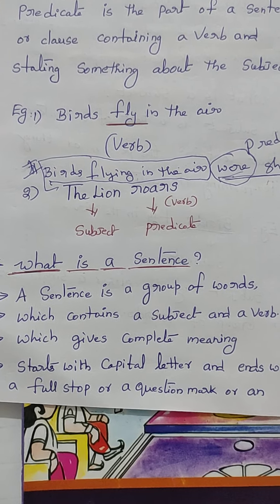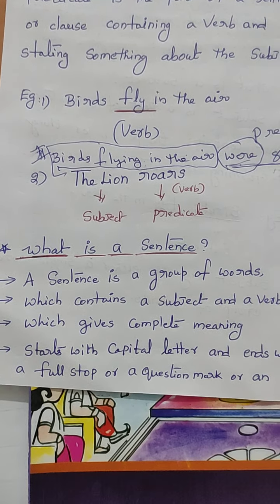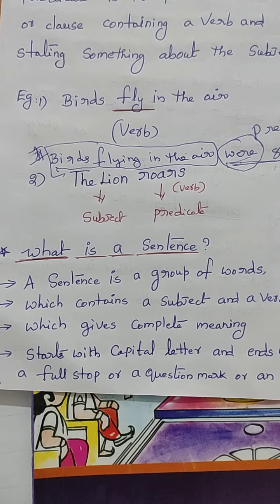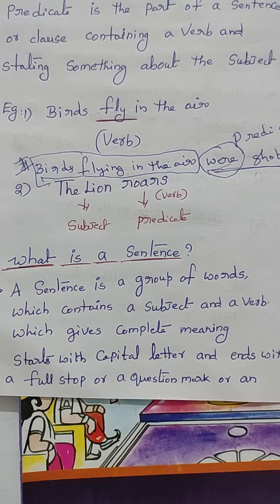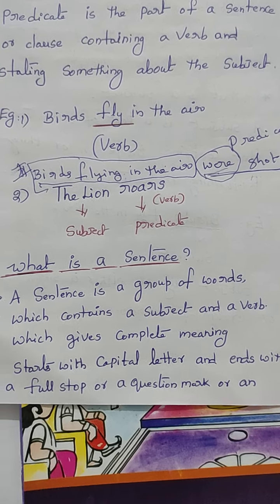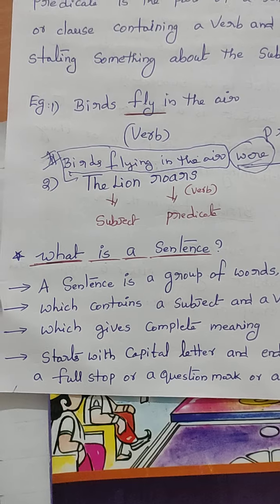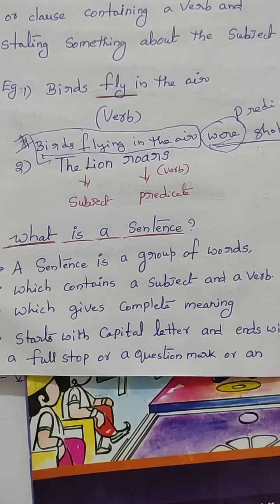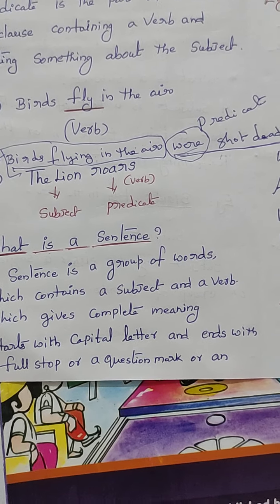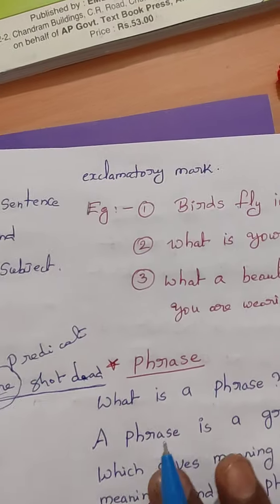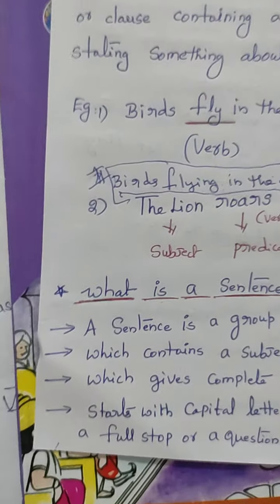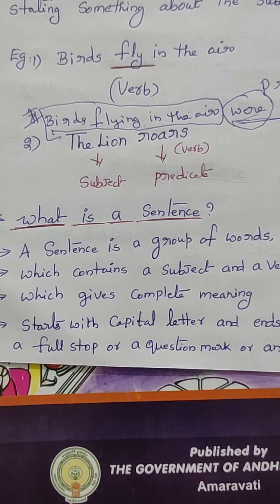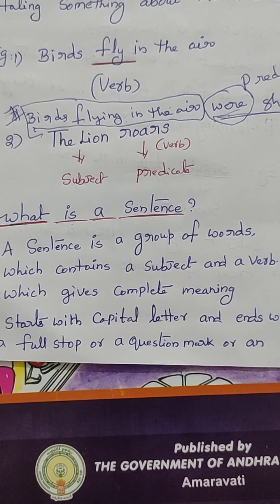A sentence is a group of words which contains a subject and a verb, and which gives complete meaning, and starts with a capital letter and ends with a full stop or a question mark or an exclamatory mark. See here, these are the definitions of a sentence. Simply, a sentence is not just a group of words.